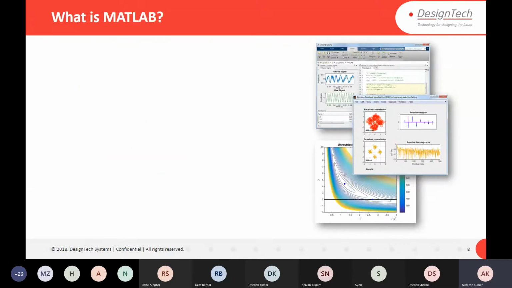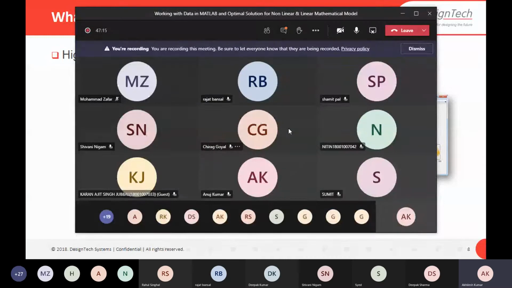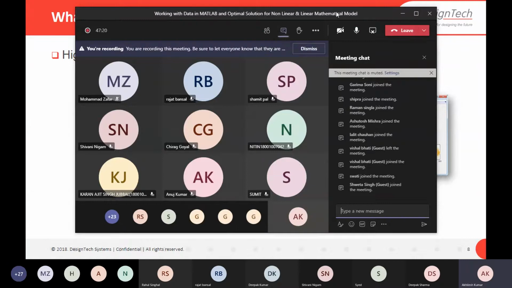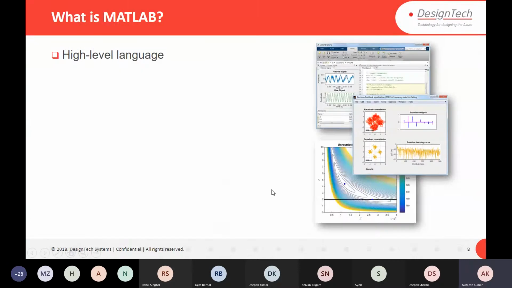So what is MATLAB? MATLAB is a high level language. You know what a high level language is, right? Can anyone tell me, is C a high level or low level language? You can write in the chat box. I will see it later. You can write in the chat box whether it is a high level, low level, or medium level language. Okay, MATLAB is a high level language.